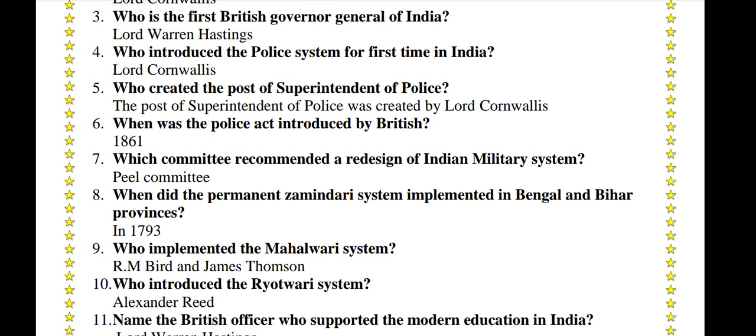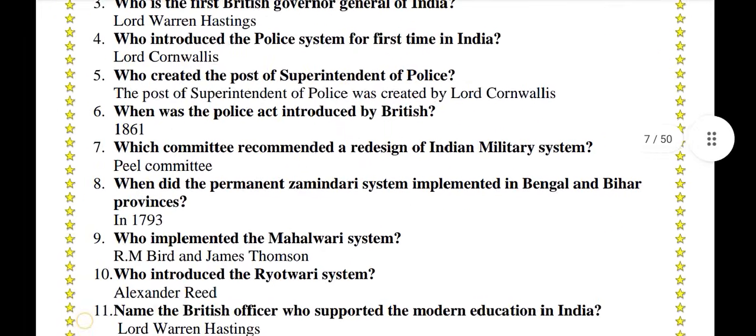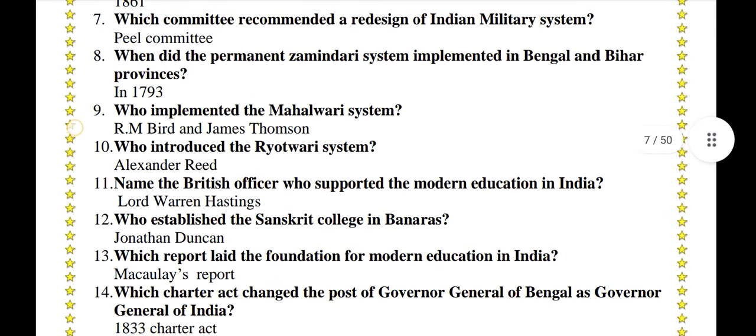Peel Committee. When was the permanent zamindari system implemented in the Bengal and Bihar provinces? In 1793. Who implemented the Mahalwari system? R. M. Bird and James Thomson. Who introduced the Raitawari system? Alexander Reed. Name the British officer who supported modern education in India.